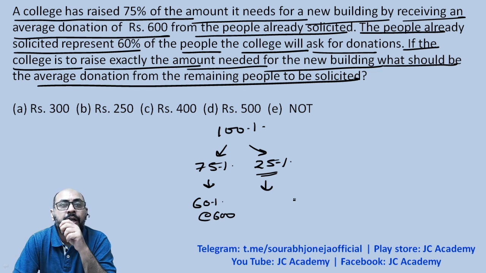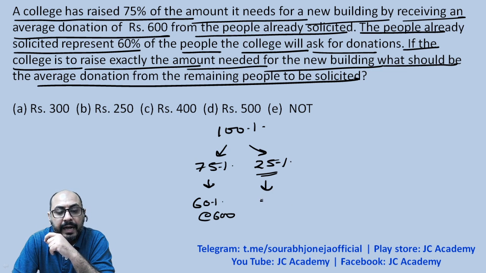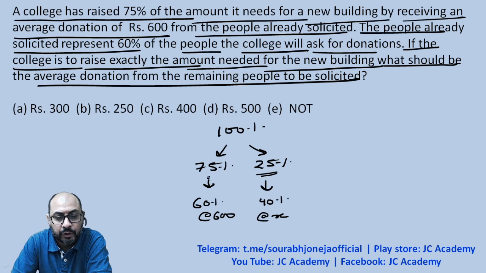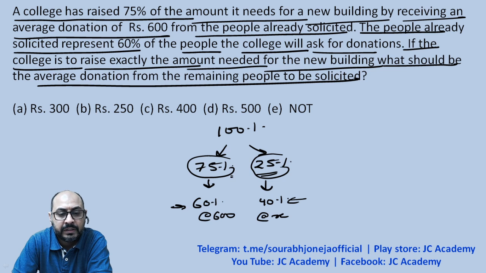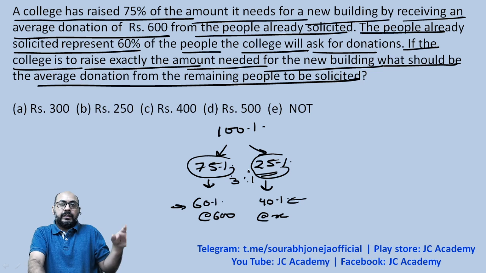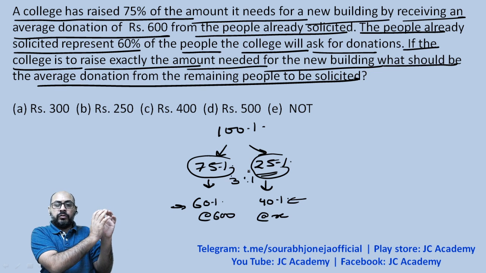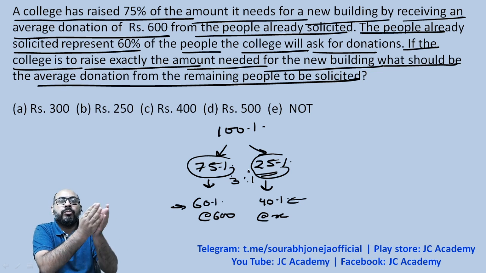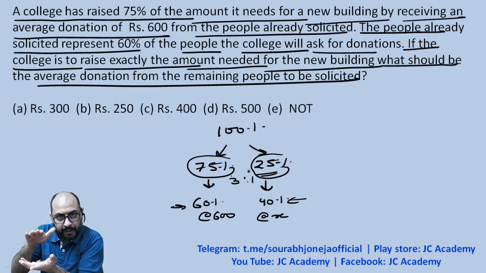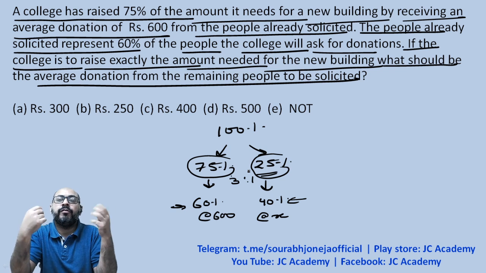And the remaining 25% has to come from the remaining 40% people at the rate of, say, rupees X. The ratio between the contributions made by the 60% and the 40% population, you can see, is 3 ratio 1, which means that the former 60% of the solicited people are contributing 3 parts and the remaining 40% would be contributing one part.